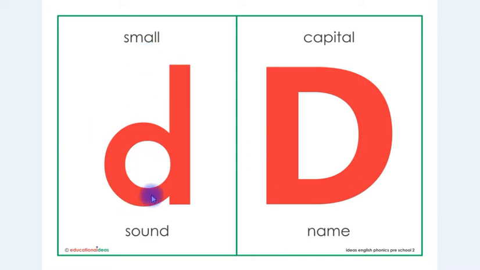This is letter D in small shape and this is letter D in capital shape, and the sound is D and the name is D.